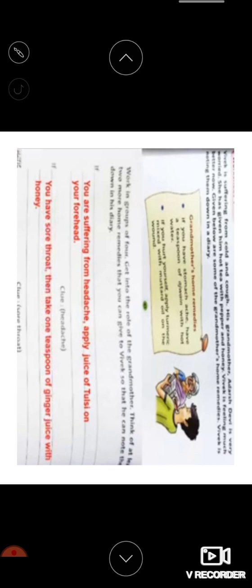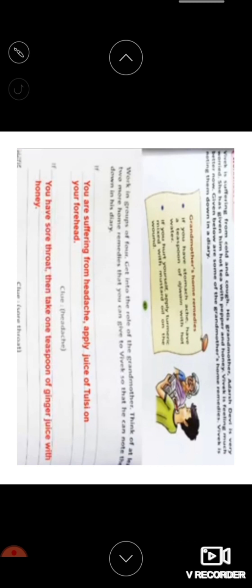So if you are suffering from headache, apply juice of tulsi on your forehead. Okay, or you might have heard someone telling that if you have a headache, drink a cup of ginger tea. Right, ginger tea, where ginger is put into the tea and they boil it nicely and give it. Okay, you can just give your own ways, in what way they commonly treat headache in your home. Okay, next is sore throat.